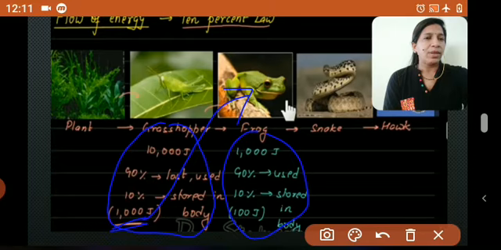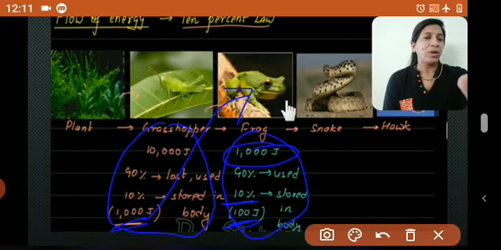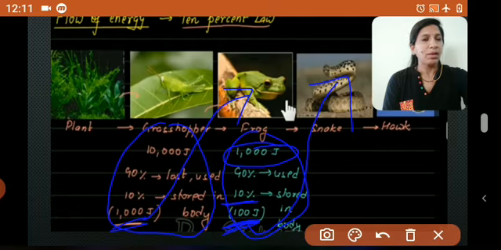From that 1,000 joules of energy, only 10% energy will be stored in the frog. So how much then? 100 joules. You have to calculate what is 10% of 1,000 joules. Then we get 100 joules. Then this 100 joules of energy is taken by the snake from the frog.